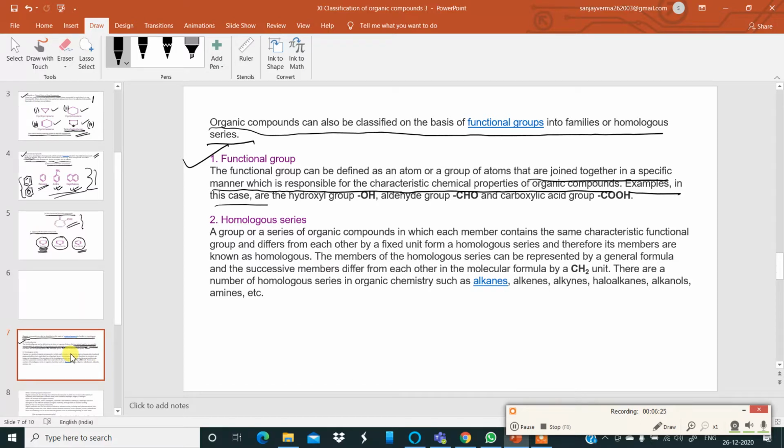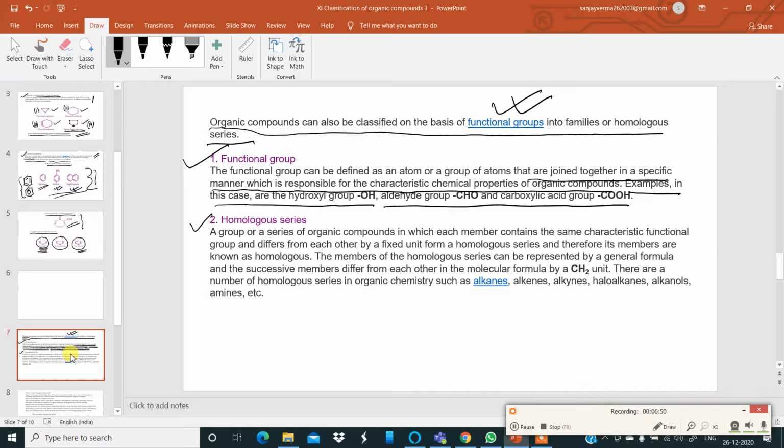Examples are the hydroxyl group, aldehyde group, and carboxylic acid group. So classification is also done on the basis of functional group, that is, which functional group is present in the organic compound, which is of course a homologous series. The next one we have is something about homologous series.